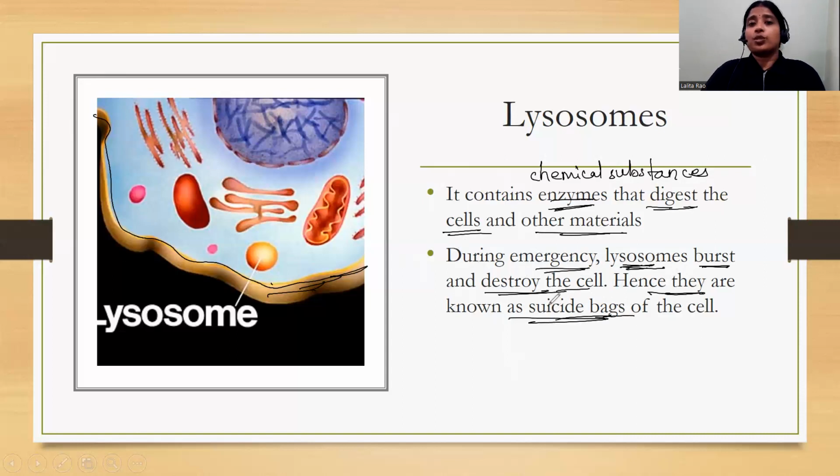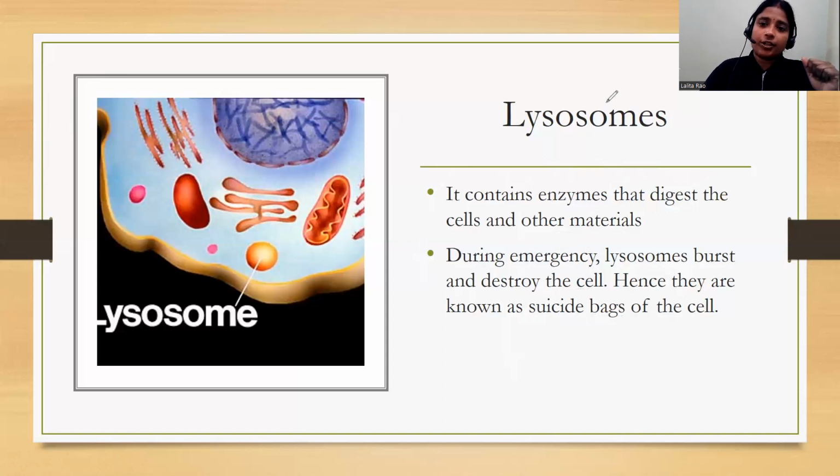Why are lysosomes known as suicide bags of the cell? Because during a case of emergency, they burst out and release the enzymes, and these enzymes digest the cells. That is why they are known as suicide bags of the cells. So I hope this is clear to you.